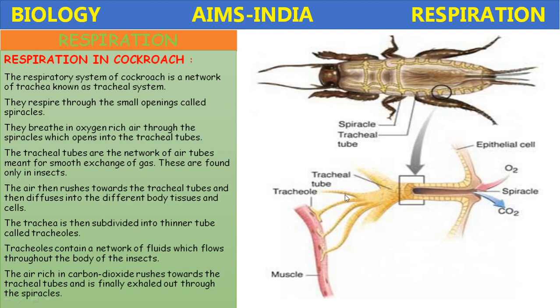These tracheal tubes divide into branches, small tubules called tracheoles. These tracheoles directly open into the muscles or tissues. Here there is no medium carrying the oxygen. Directly the oxygen from the atmosphere enters into the body through these spiracles and reaches the target tissue through these tubes. Here blood does not play any role in the exchange of gases. So this kind of system is called the tracheal system. It is present in insects.